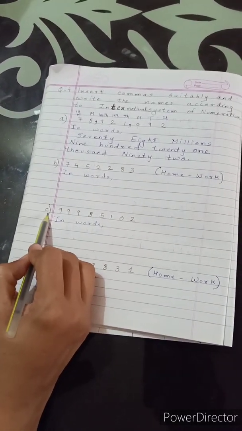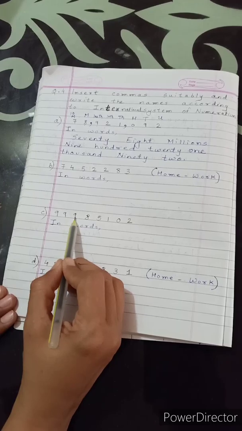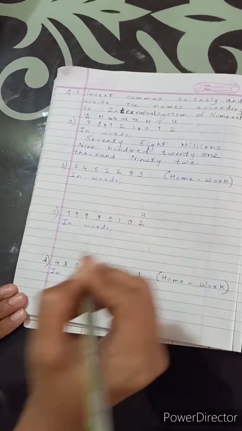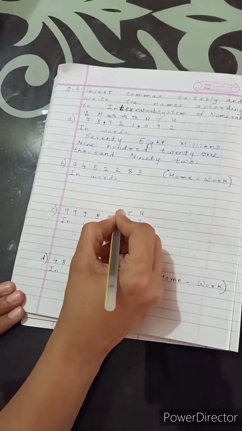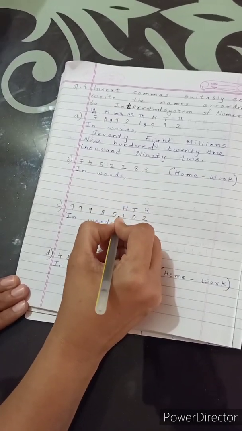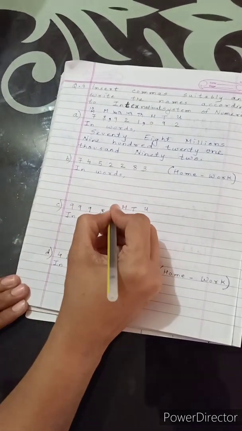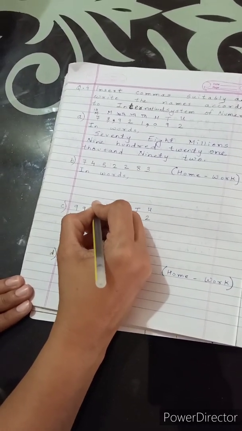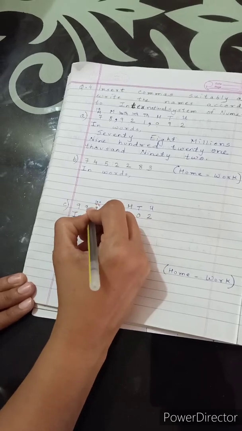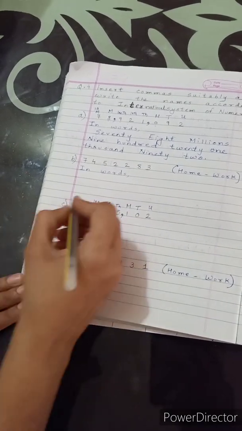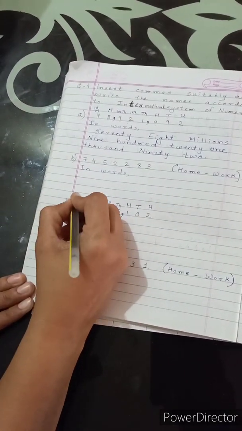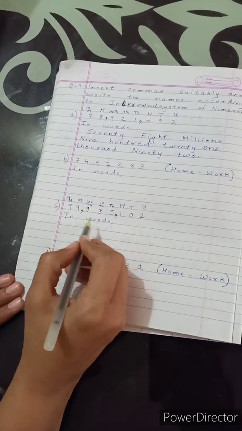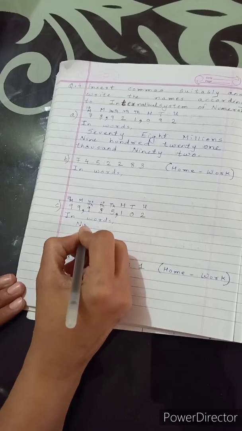Now third question. The number is 99985102. This is the units place. This is the tens place. This is the hundred place. So first comma will come here. This is the thousand place. This is the 10,000 place. And this is the 100,000 place. So second comma will come over here. This is the million place. And this is 10 millions place. So number in words can be read as 99 millions,